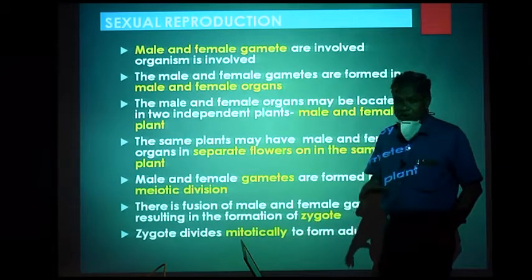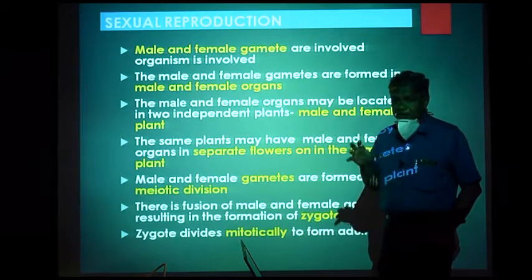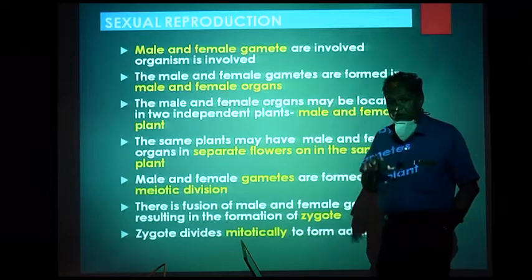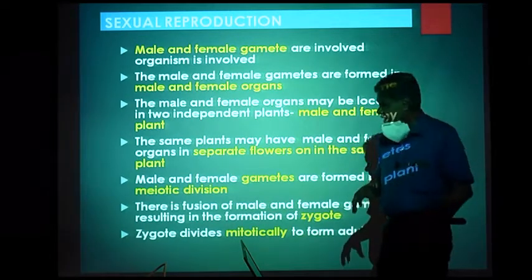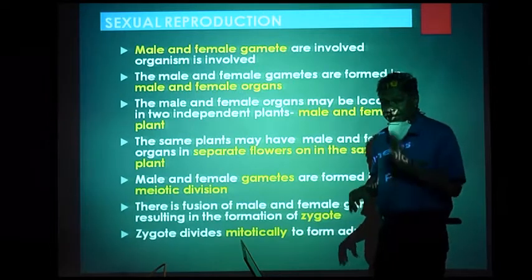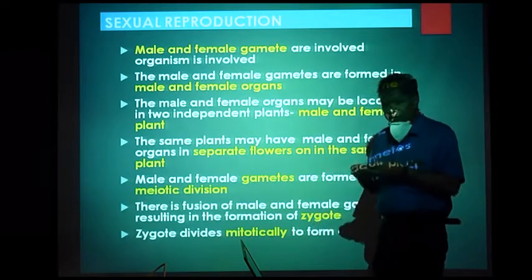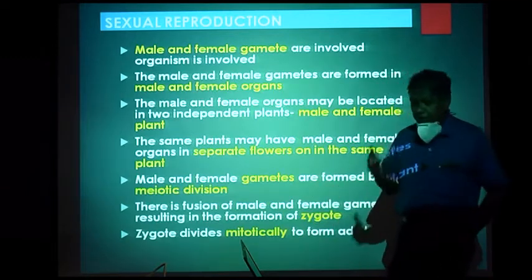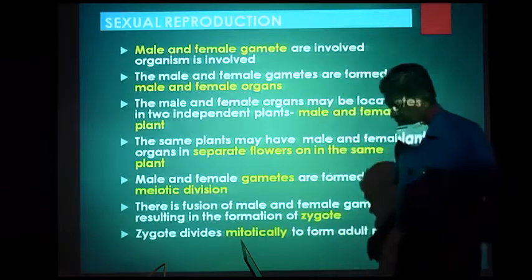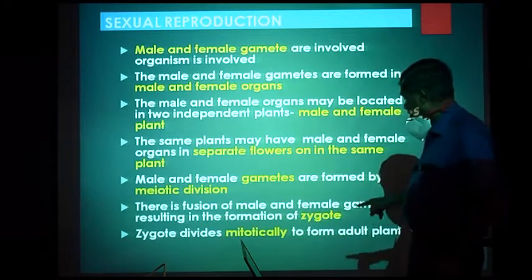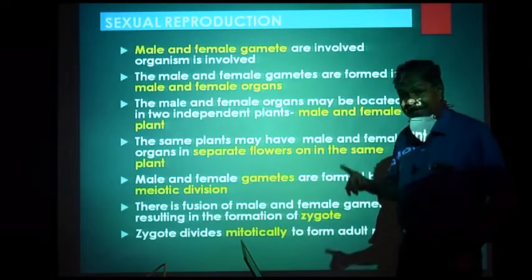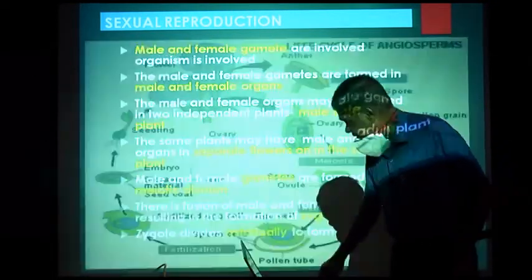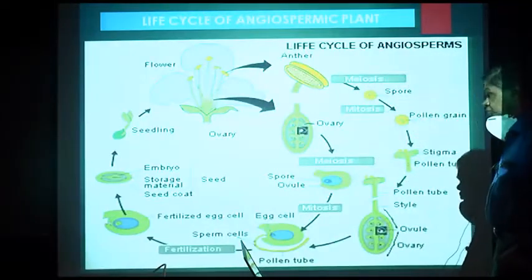Now the haploid gametes are a part of haploid phase of the life cycle of an angiosperm, and the haploid gametes fuse to form the zygote, and the zygote divides mitotically again to form an adult plant. Now let us see the life cycle of an angiosperm.